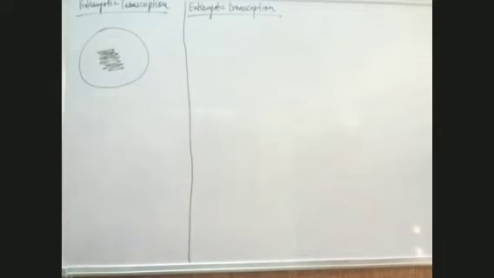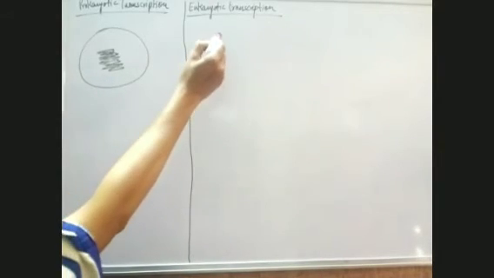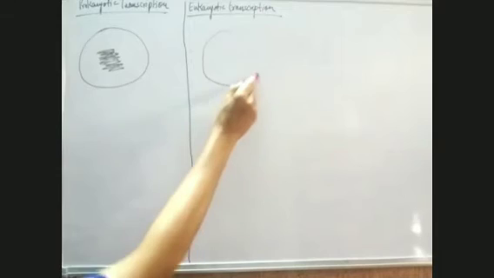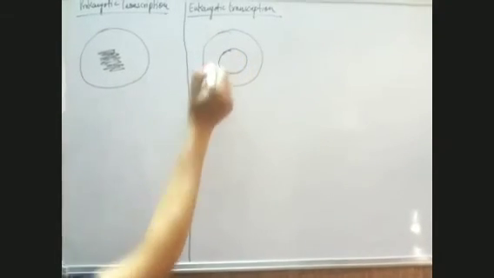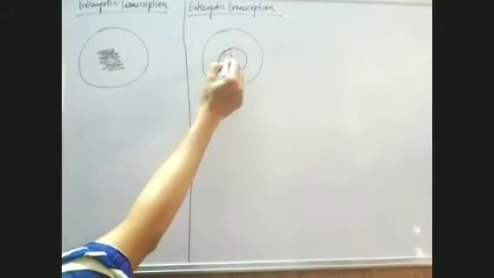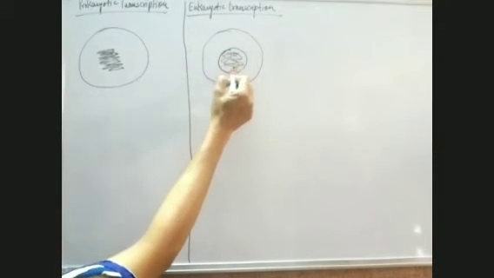There is no defined membrane or defined structure in which this nuclear material is present. It is just dispersed in the cytoplasm in a prokaryotic cell. Whereas a eukaryotic cell is like this. It will have a sac-like membranous structure in which the nuclear material is present.